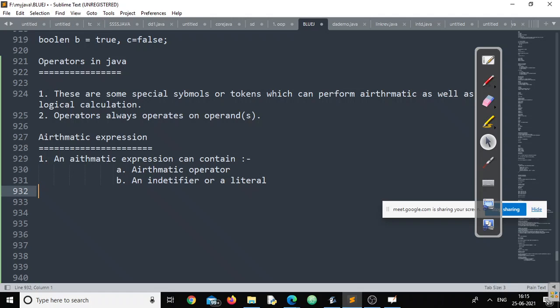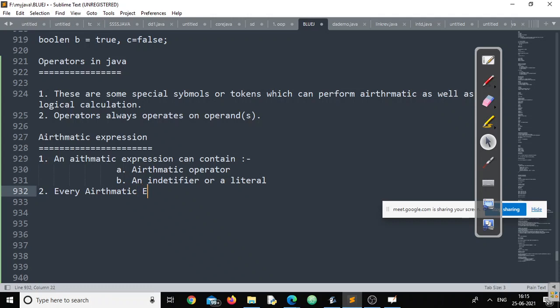Yes, sir. The next point, and this is a vital point: every arithmetic expression should have a data type. True or false? True. Right, you should add this point.